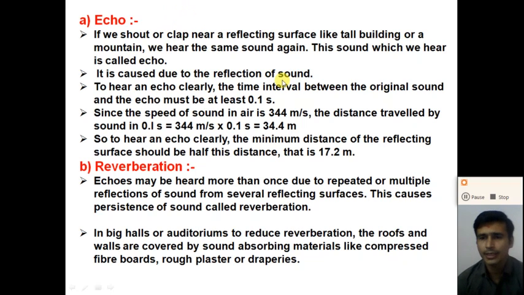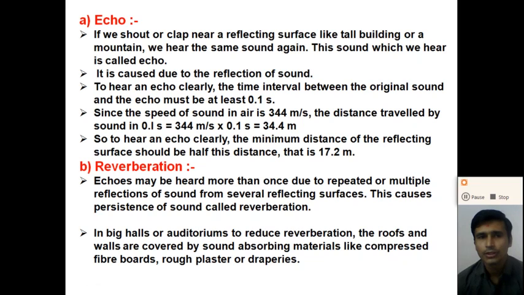Now, in every case, we cannot hear the echo of our sound. If you sit in your room and shout or clap, you cannot hear the echo, right? Why? To hear the echo clearly, the time interval between the original sound and the echo must be at least 0.1 second, right?